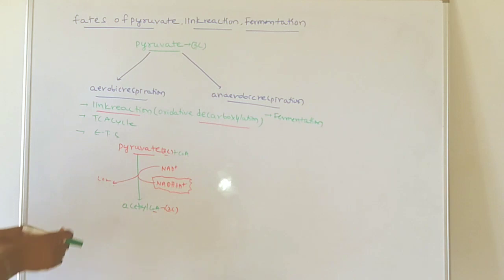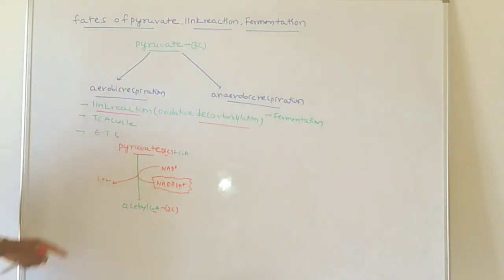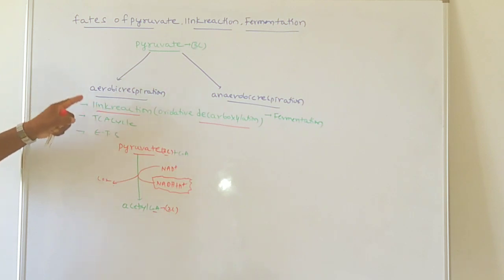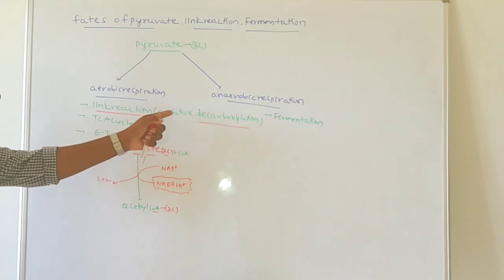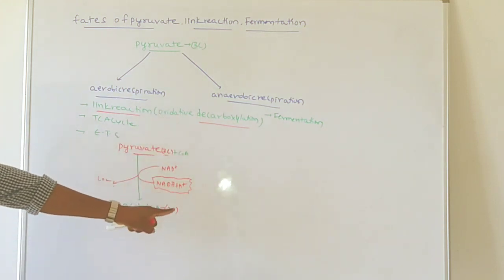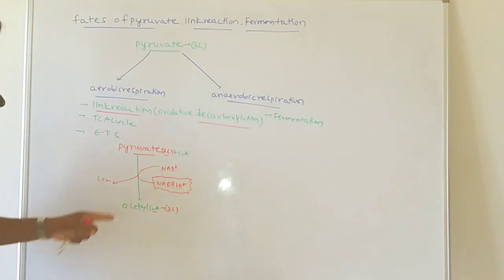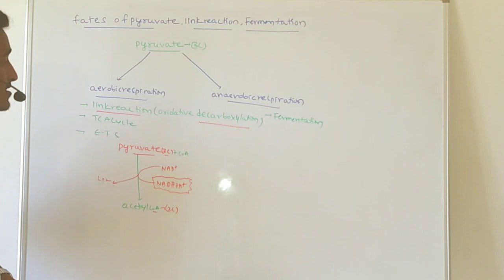So now, the link reaction. Why is it called the link reaction? It is a connecting link between glycolysis and the TCA cycle, so that's why we call it the link reaction. It is also called oxidative decarboxylation, because the 3 carbon compound is converted into a 2 carbon compound as a result of the elimination of CO2, so that's why we call it decarboxylation.